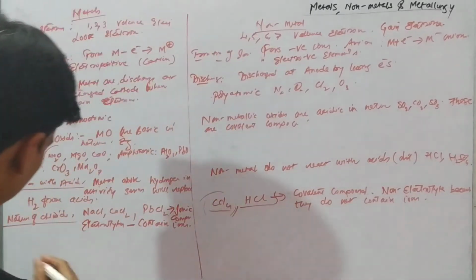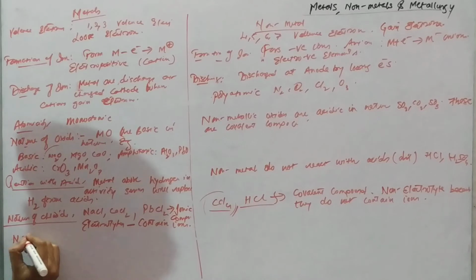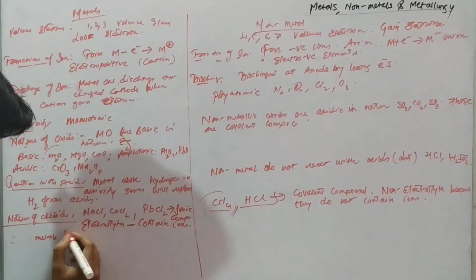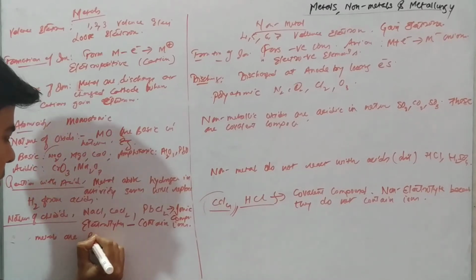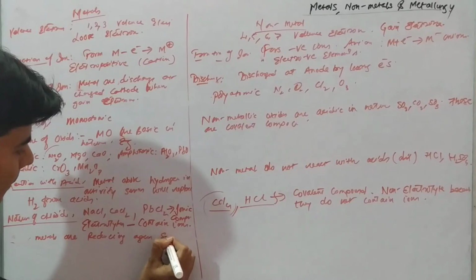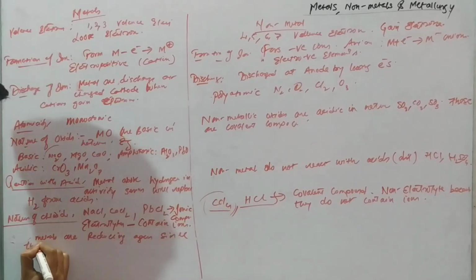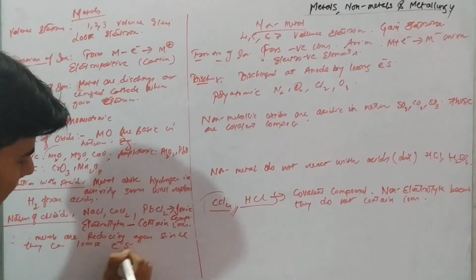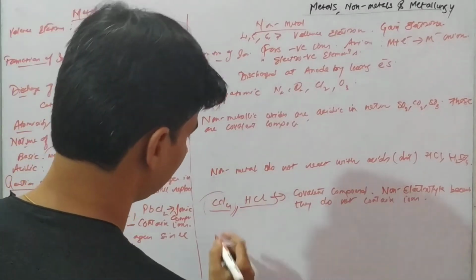So metals are reducing agents, since they can easily lose electrons.